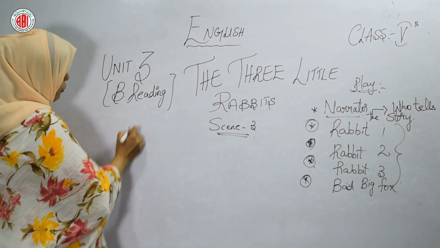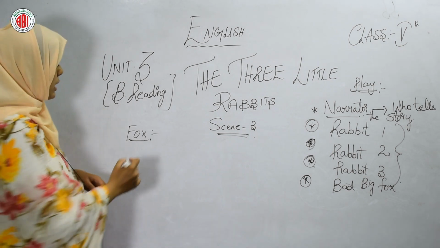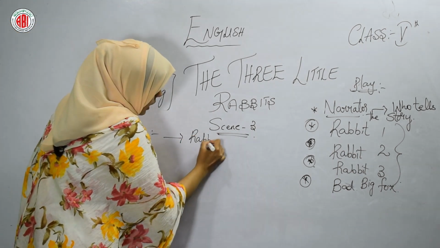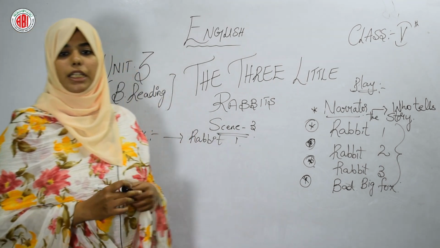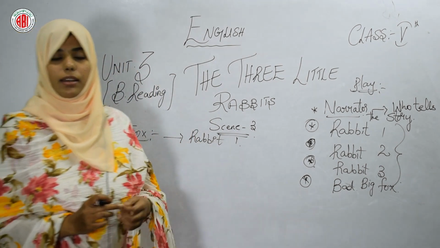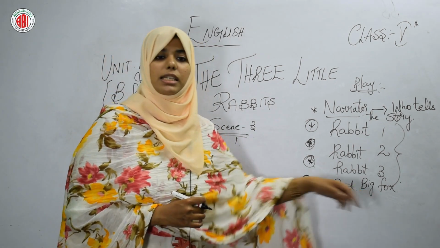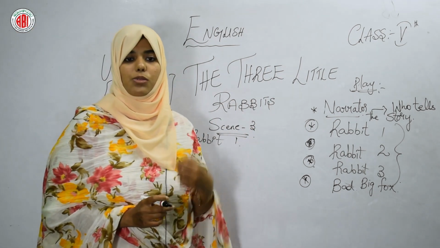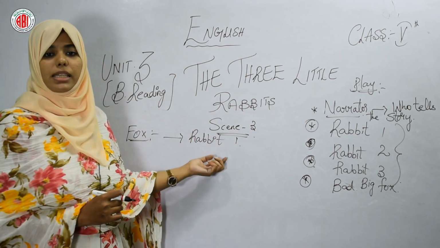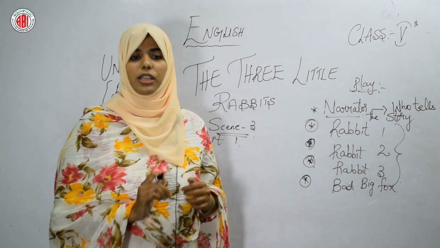Let's see what the fox is going to say. The fox is saying to rabbit 1, let's see what he is saying. "Little rabbit, let me come in." So the Big Bad Fox is saying to rabbit 1, let me come into your house. What did rabbit 1 say? "No, not by the hair of my chinny chin chin."